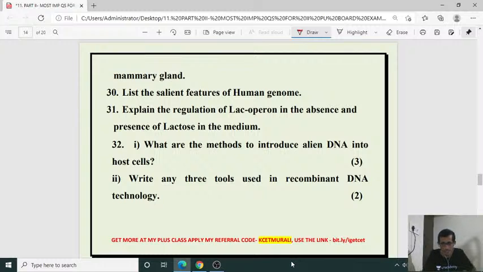Yes, list the salient features of the human genome. In that you have to mention what the human genome is, how many nucleotide bases are there, then 3000 bases in every gene, and the largest gene, which is dystrophin. Total number of genes is estimated at 30,000. 99.9% of nucleotide bases are the same in all people. Then 50% of discovered genes have unknown function. Less than 2% of the genome codes for protein. Repeated sequences make up a large portion of the human genome. Chromosome 1 has the most genes.